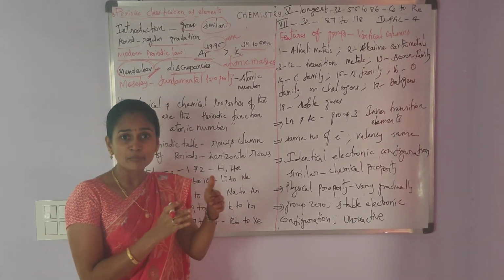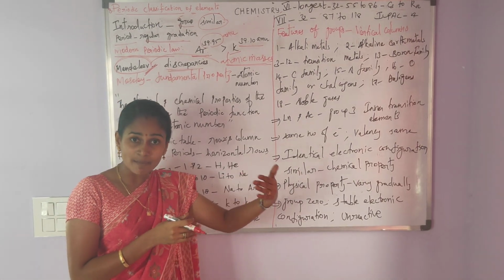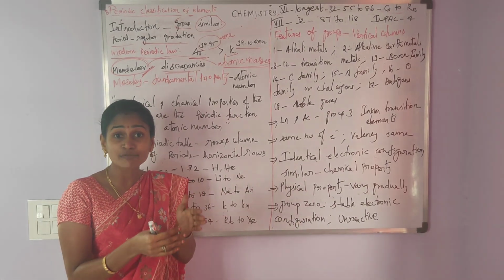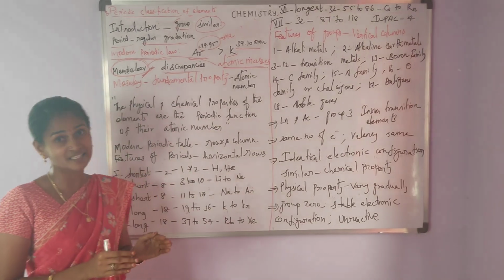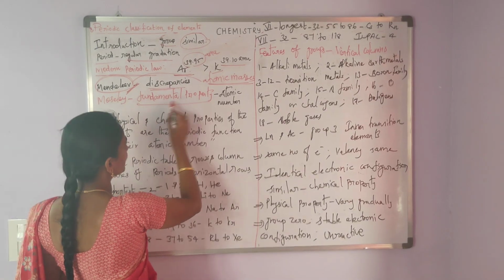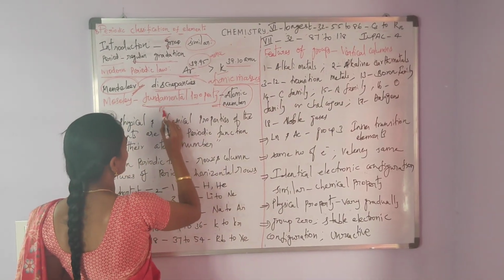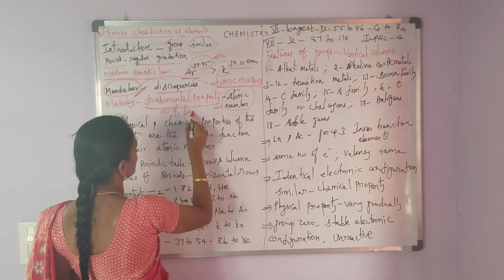So, apart from atomic mass, other fundamental properties should be present in the classification. Now the fundamental property turned to the atomic number. Atomic number is equal to the number of protons.